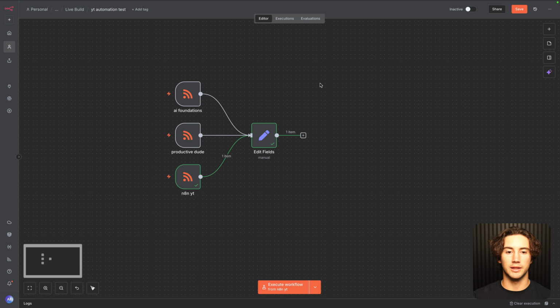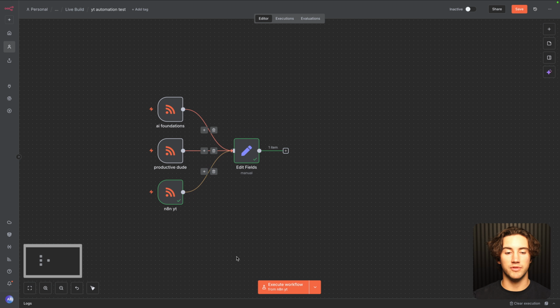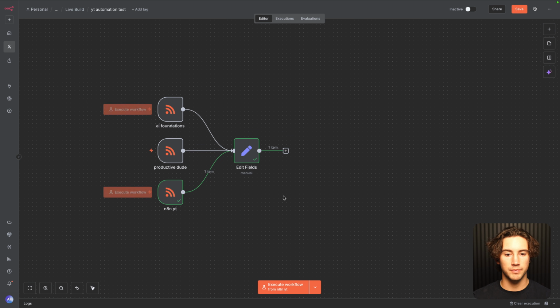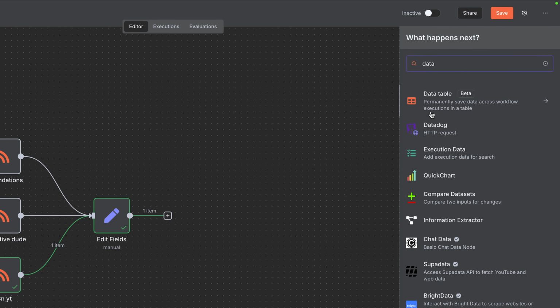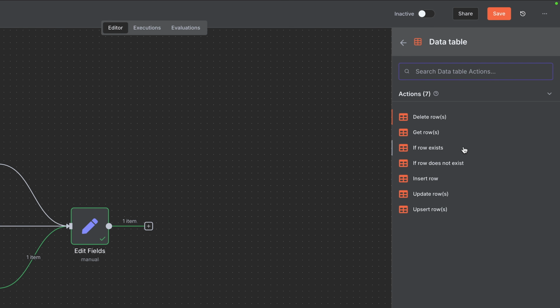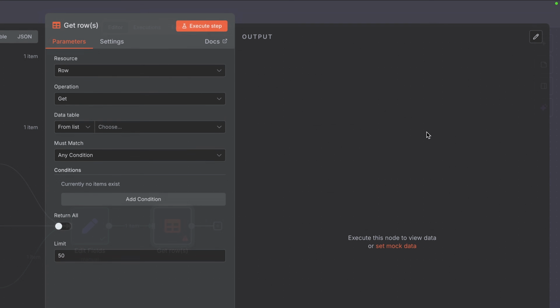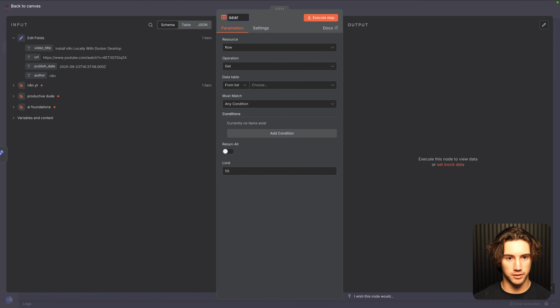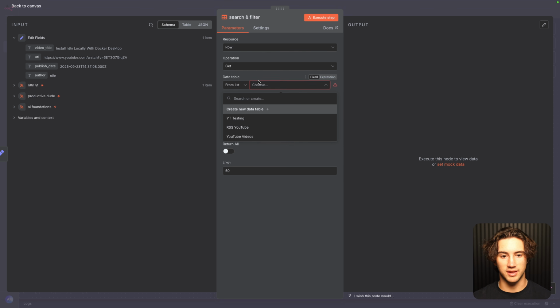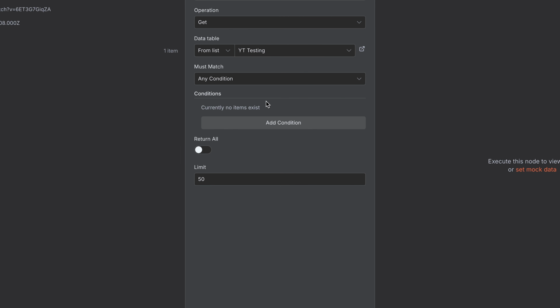Now we can set up a little search filter to make sure that the same video doesn't get in the database twice. We can do that by selecting this plus button, typing in data table, selecting that, and then hitting get rows. We could rename this to search and filter. Where it says data table, we want to choose the table that we created, so YouTube testing in this case.